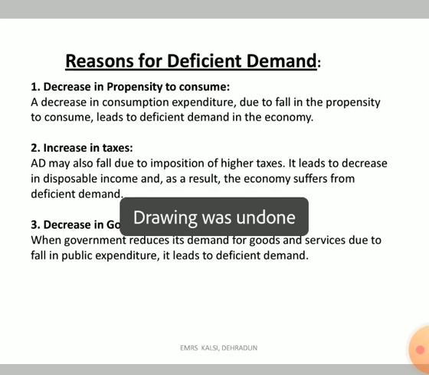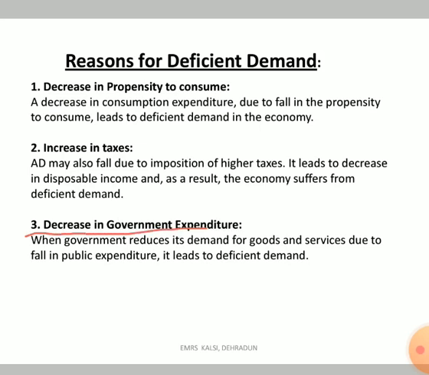Now third reason is decrease in government expenditure. When government reduces its demand for goods and services due to fall in public expenditure, it leads to deficient demand. Means government is not spending much on many projects, on purchase of goods and services. So those producers who are manufacturing those goods will not get money.